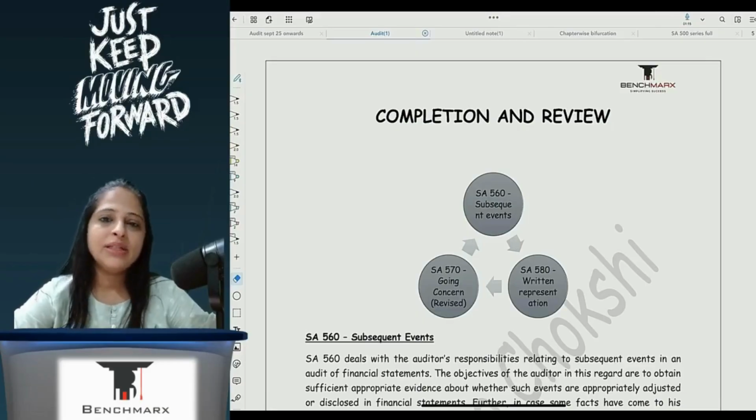The concept is something that we have already done in accounts and we've been doing it since our, I don't know, 12th standard. And so it's also covered in your FR. So you know most of the basic concepts.